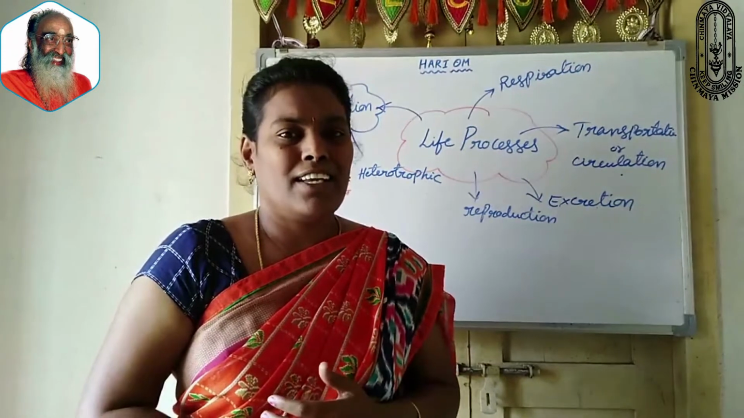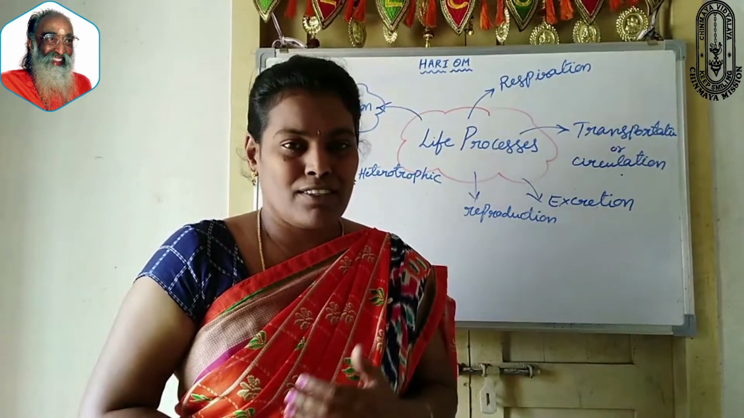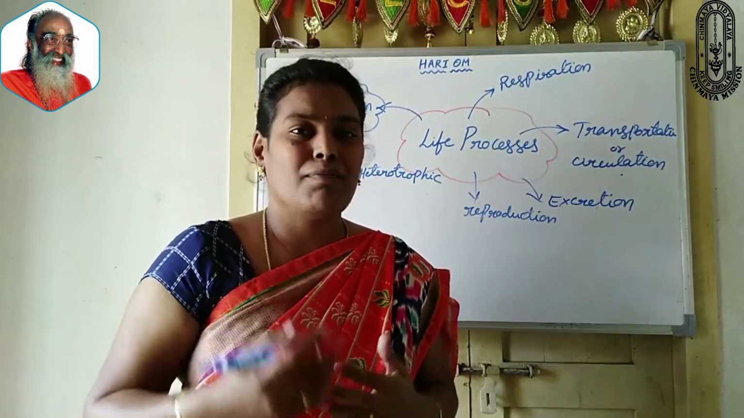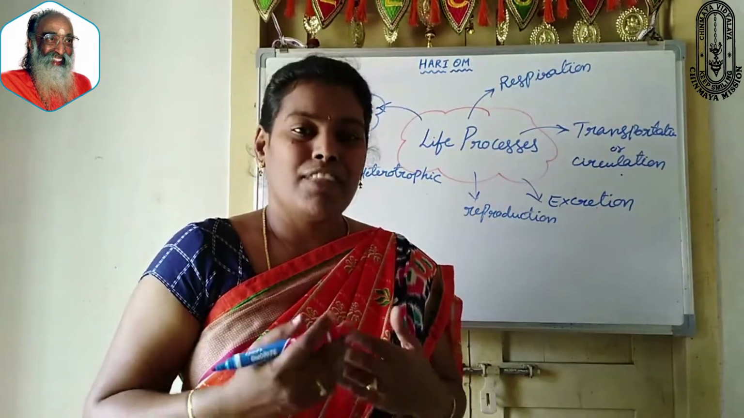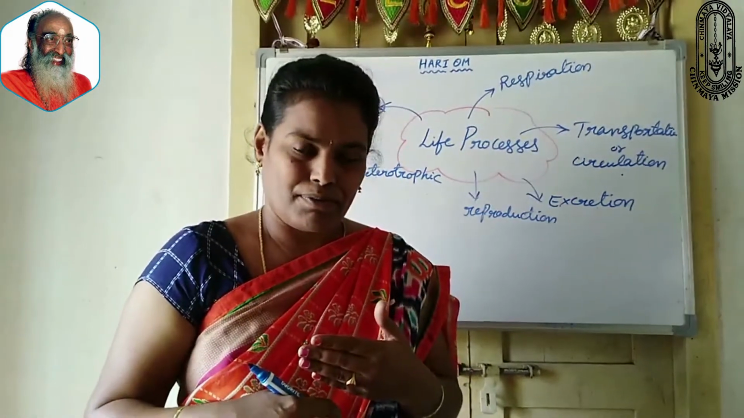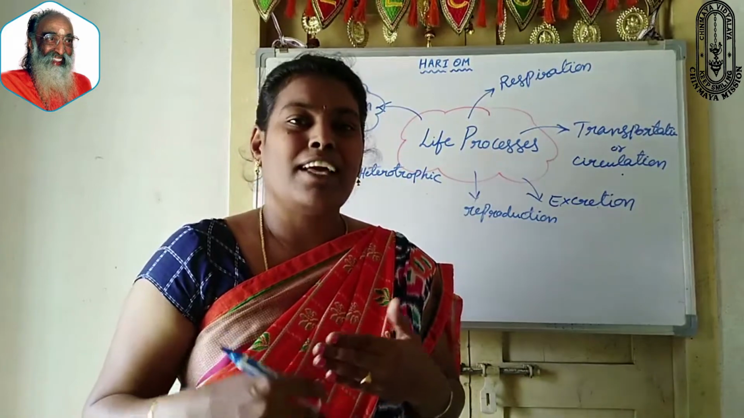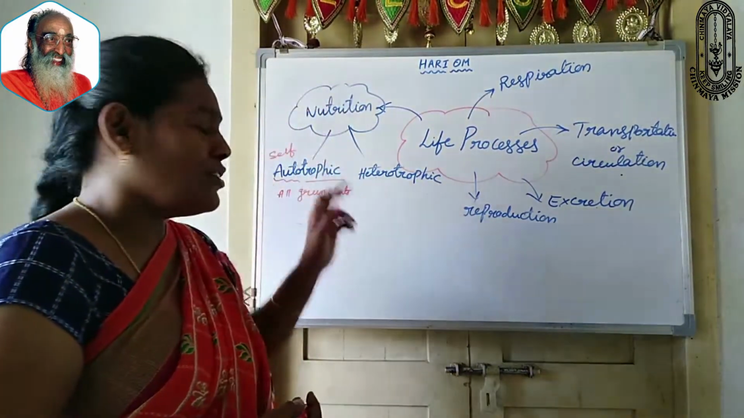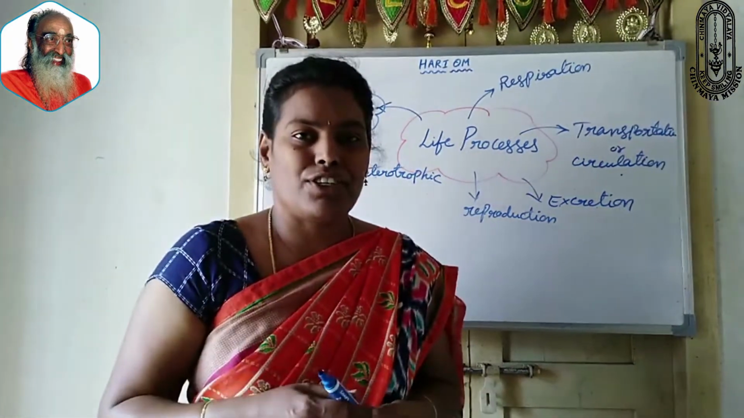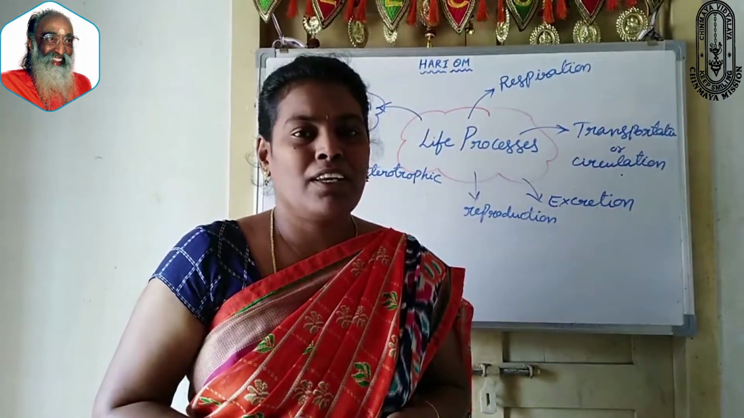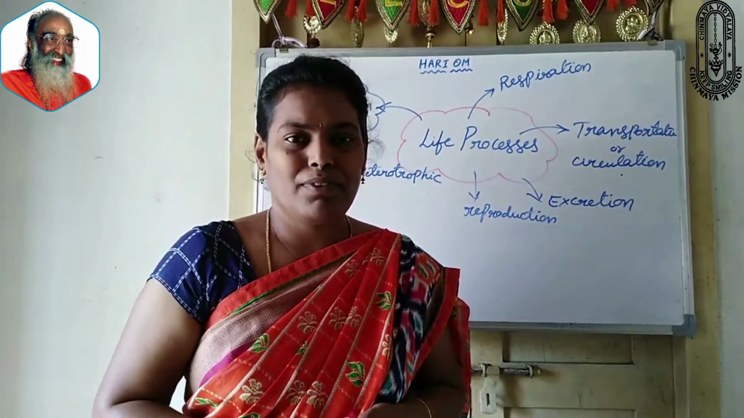Green plants contain chlorophyll. In the presence of chlorophyll and sunlight, if they prepare their own food, that type of nutrition is called autotrophic nutrition, self-nutrition. Now can you tell me what is meant by autotrophic nutrition?